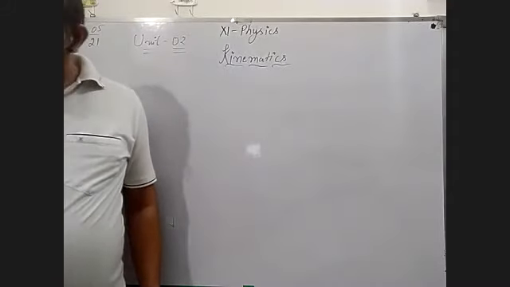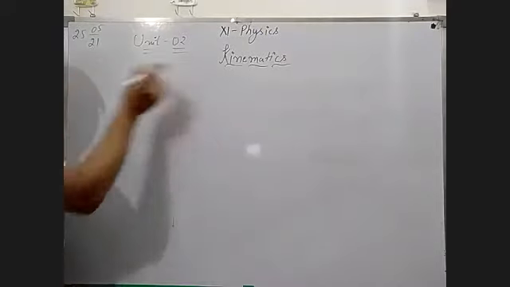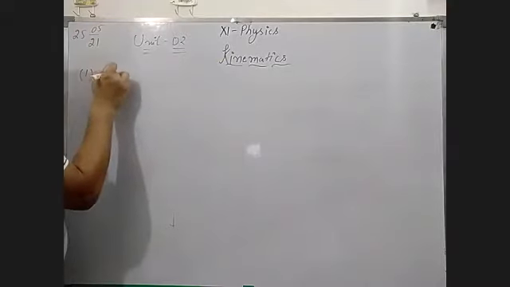Now, objects in motion, there are things like in kinematics. First definition in front of you, what is rest?